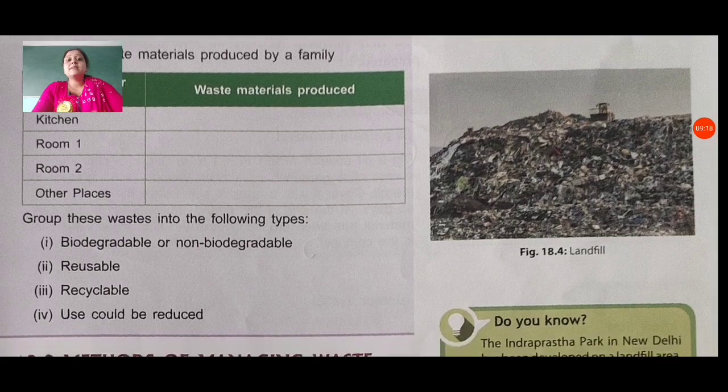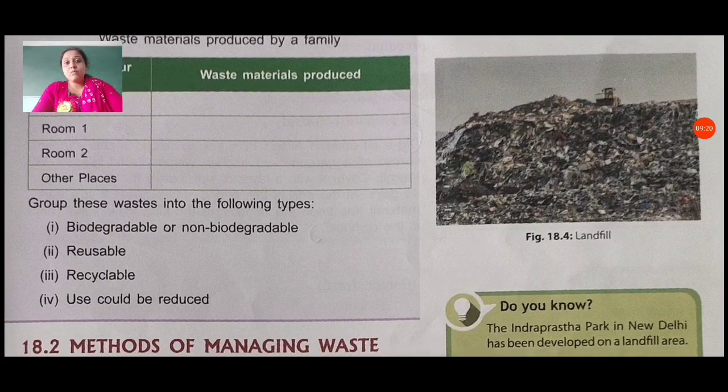Group this waste into the following types. Classify them by the category they belong to: biodegradable, non-biodegradable, reusable, recyclable, or whether their use could be reduced. For example, in the kitchen you get vegetable peels. Can we reuse them or not?